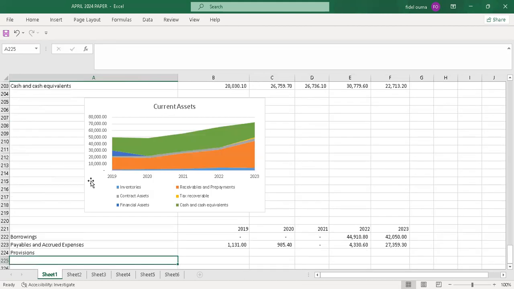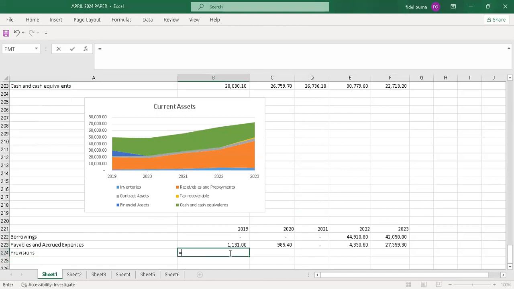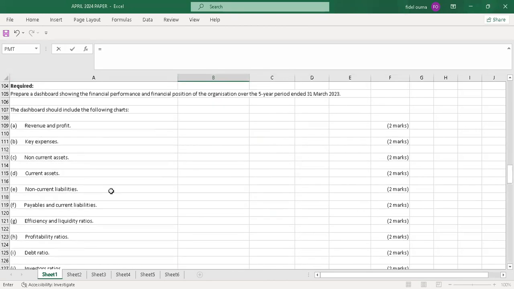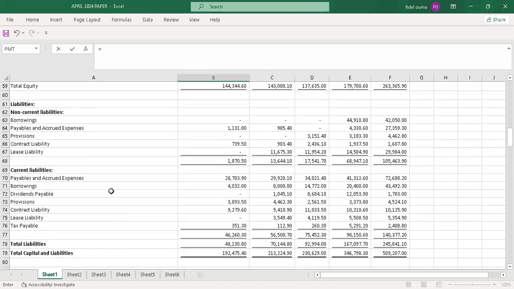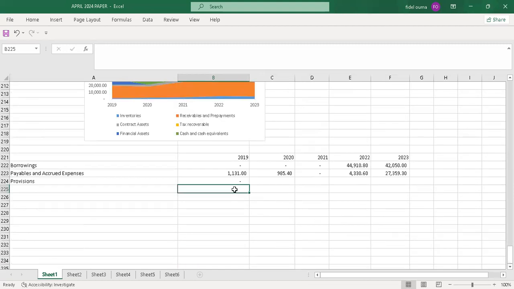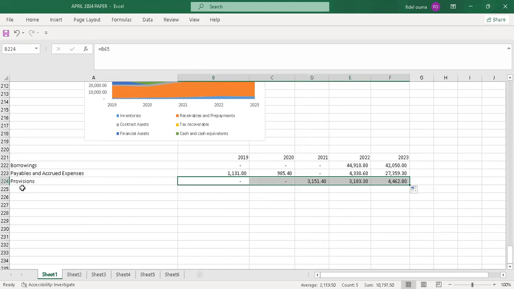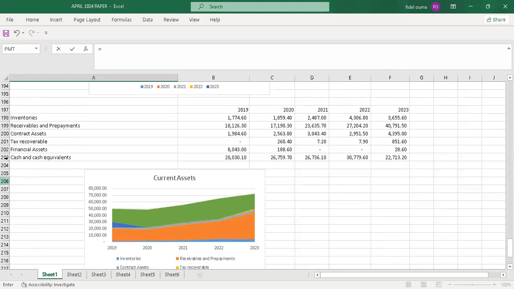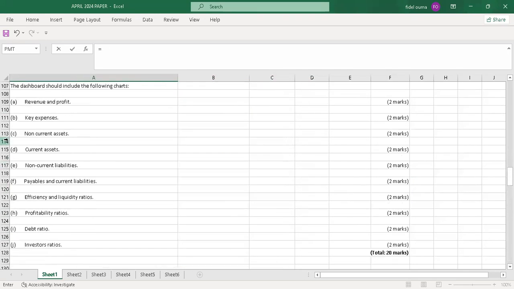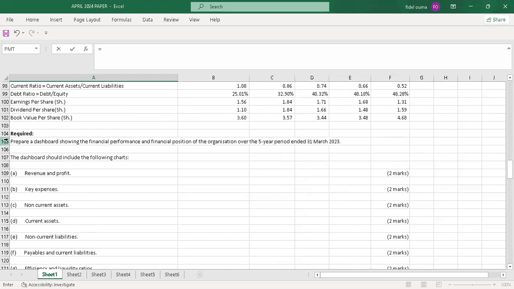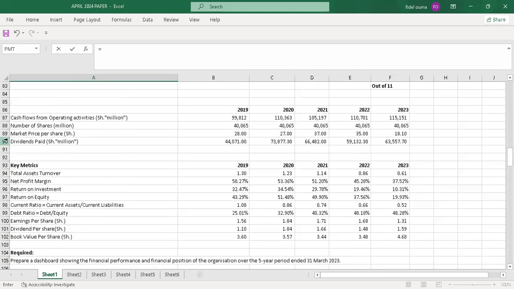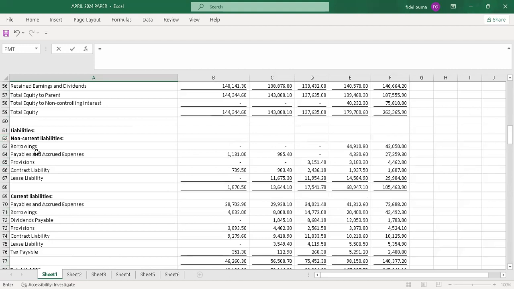Provisions. Then there is the next item. There is the provisions.